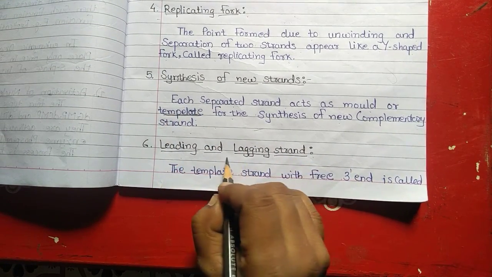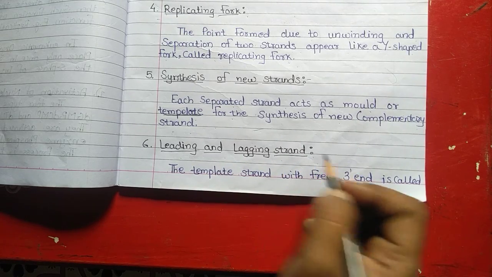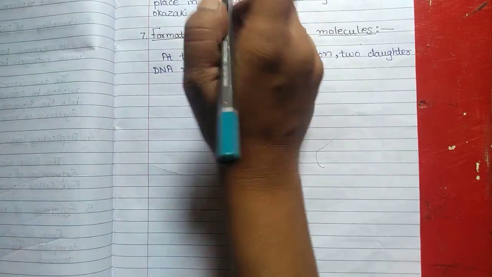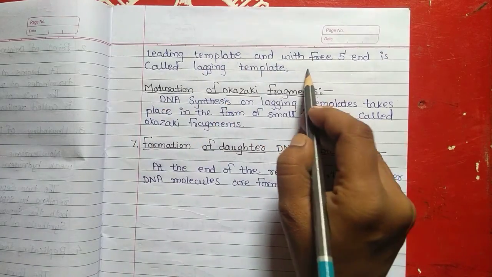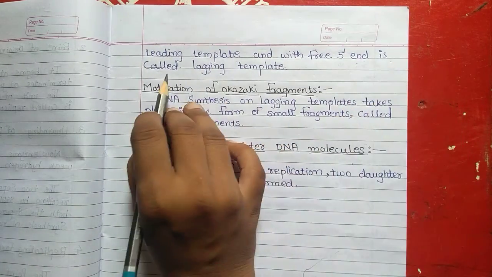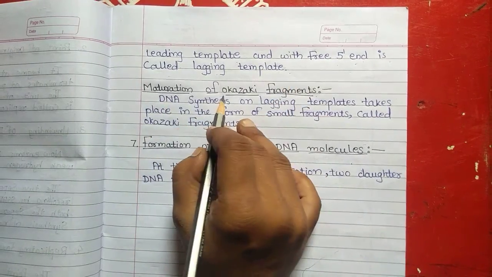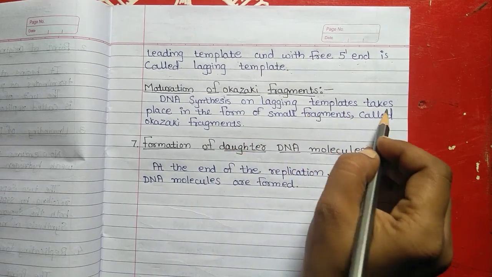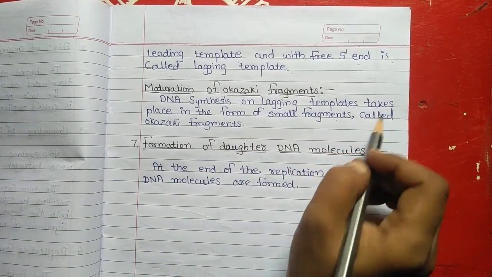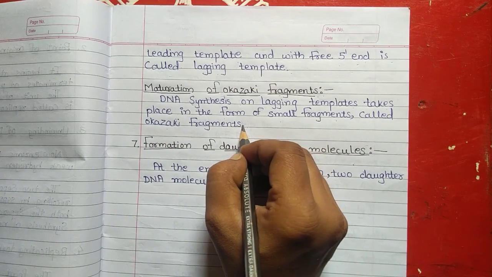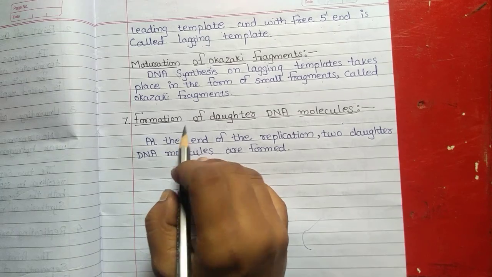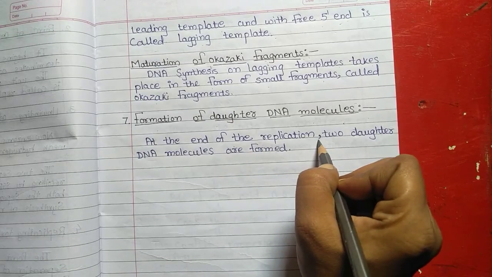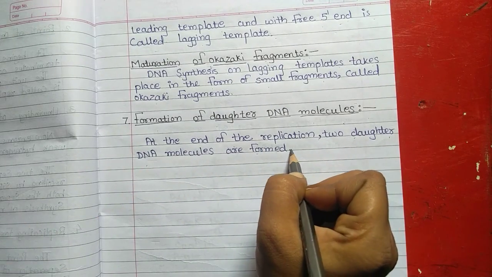Then the next step is leading and lagging strand. The template with free 3' end is called the leading template, and the template with free 5' end is called the lagging template. Maturation of Okazaki fragments: DNA synthesis on the lagging template takes place in the form of small fragments called Okazaki fragments. At the end of replication, two daughter DNA molecules are formed.